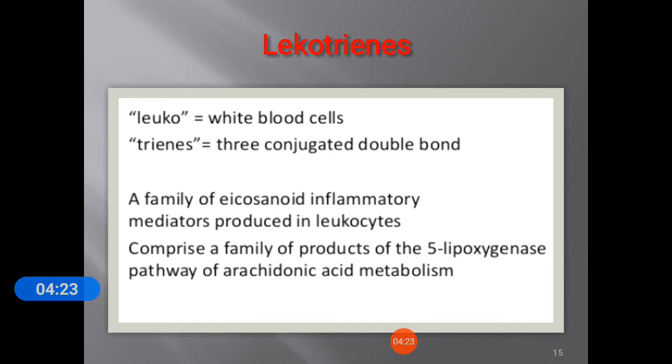In arachidonic acid metabolism there are two pathways, COX and LOX, that is the cyclooxygenase and lipoxygenase pathways. From the cyclooxygenase pathway we can synthesize prostaglandins. From the lipoxygenase 5-LOX pathway we can synthesize leukotrienes.